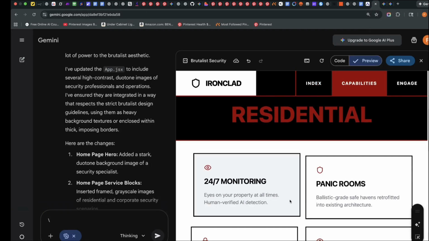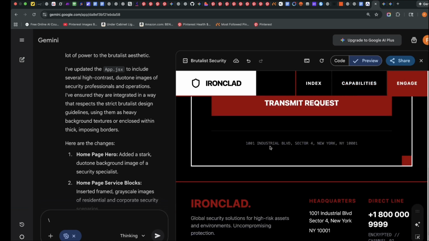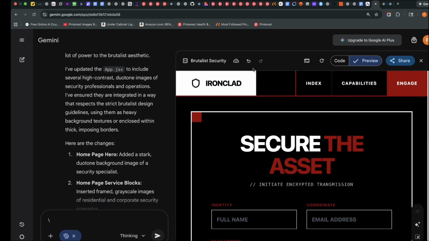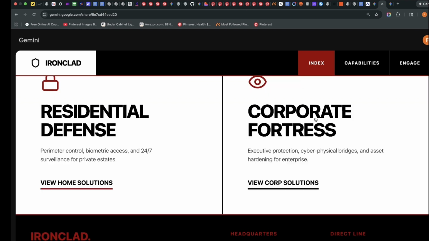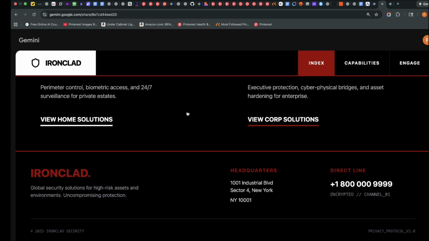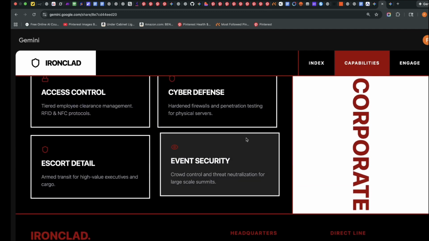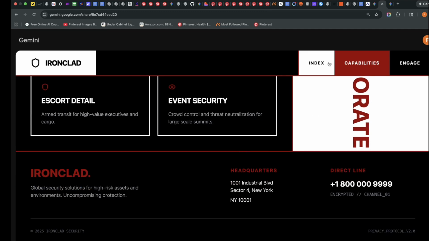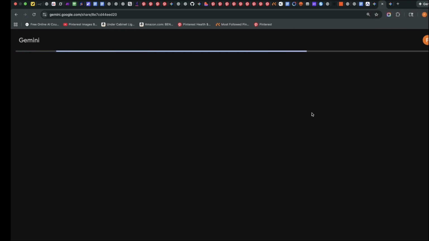If I go to the capabilities page, I think this is an image it's added to the engage page. Nothing yet. And one very, very impressive thing you notice is that it added this logo. It created this logo. And then it has this hover effect, which when you hover over, it changes. And it's also impressive that it gives you different pages. Most AI builders, they create just a single page website, which when you click on elements, it takes you to that particular portion but on the same page. But for this one, you have different pages. So that is really, really amazing.